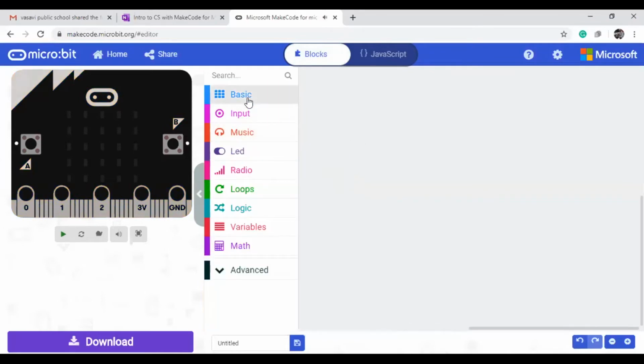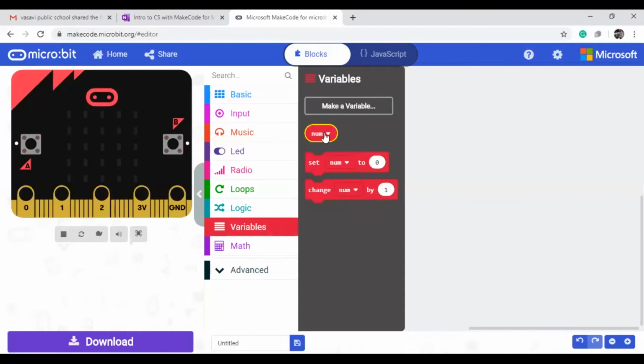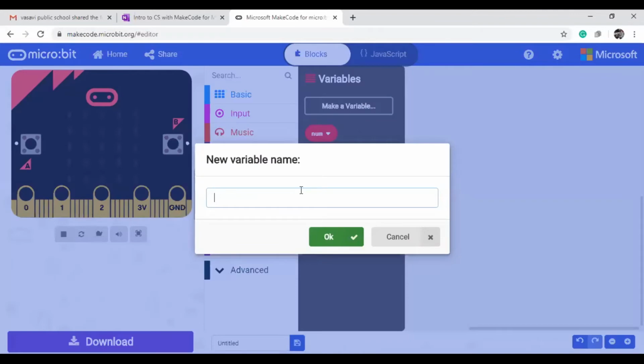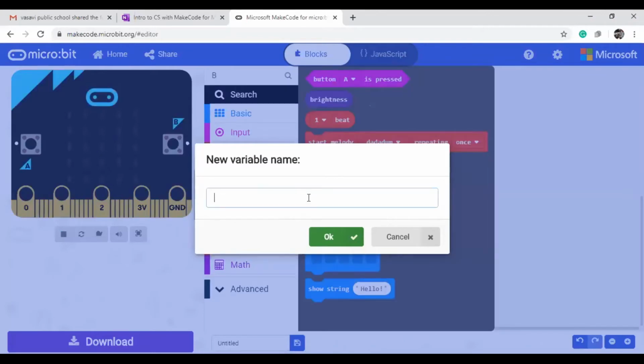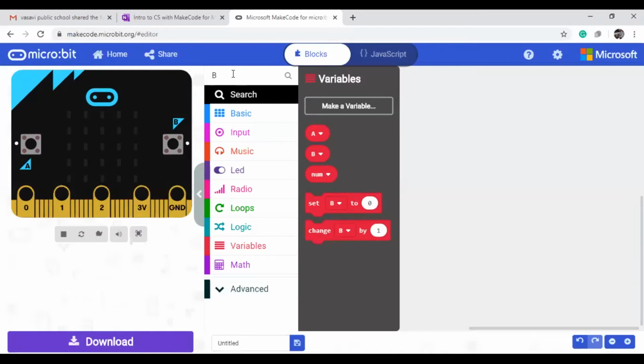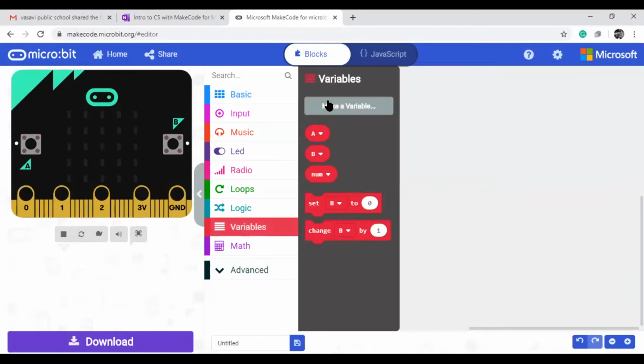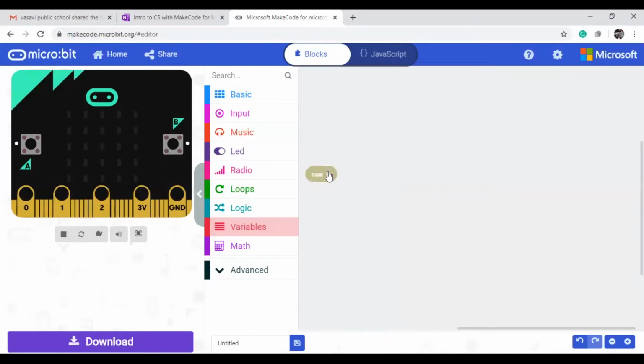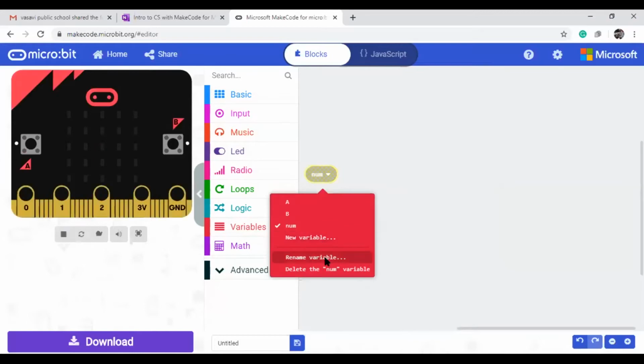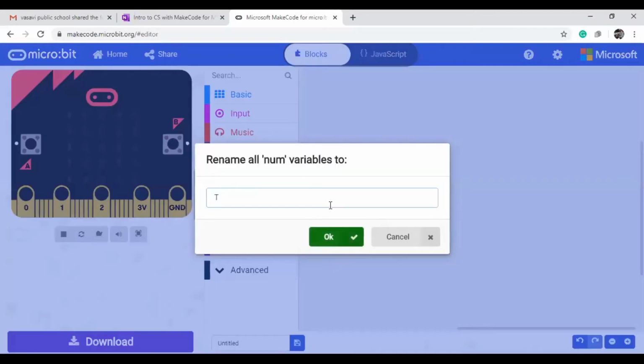What is our target? First of all, we need to store the values. That's why we will create variables. Now make a variable. This variable name I am giving A, and one more variable you can make, and that variable name you can give B. And one more variable, or else num also we can use. If you want to change it, you can rename the variable and put T.